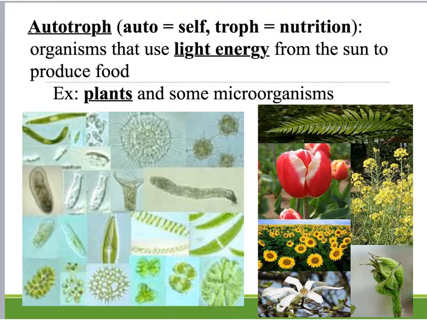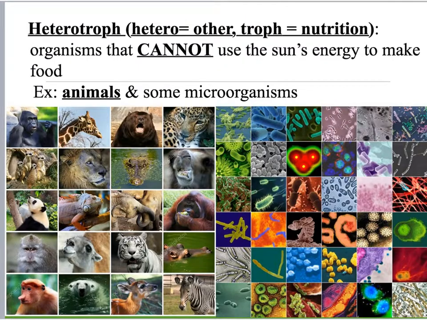We, as humans and as animals, are not autotrophic. We cannot make our own food from light energy. We must get our energy from consuming something else. Therefore, we are heterotrophs. And a heterotroph is an organism that cannot make their own food. They must consume another organism to get that energy. Hetero means other, troph still means nutrition, so we are getting our nutrition, our nutrients from some other source. We cannot make it ourselves. So we have to consume something else, whether that's other plants or animals, to get the food and the energy that we need.